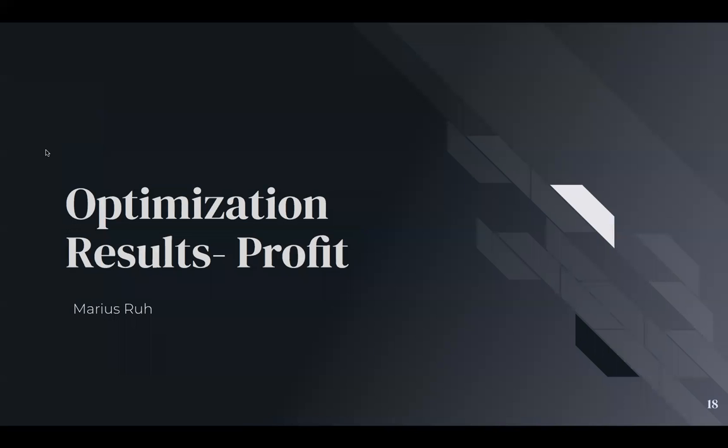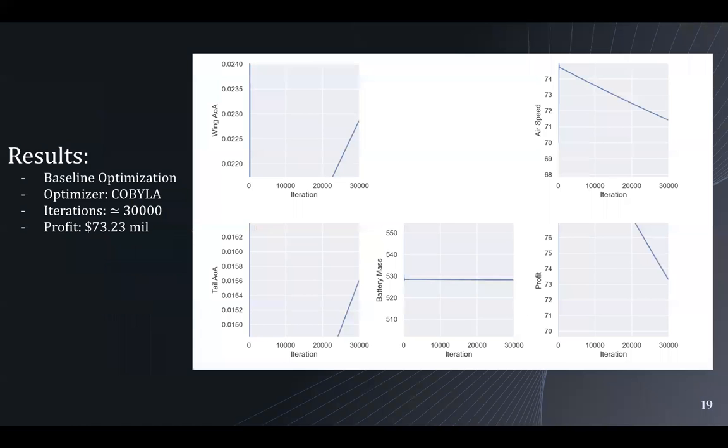So right now we're going to talk about the optimization results, starting off with the first optimization problem that we solved, which was profit. This is what's called a baseline optimization problem. What this does is it keeps the geometric variables of our optimization problem constant, so they're not involved in the actual optimization. And so the goal is to optimize the other variables around that, to establish a baseline.